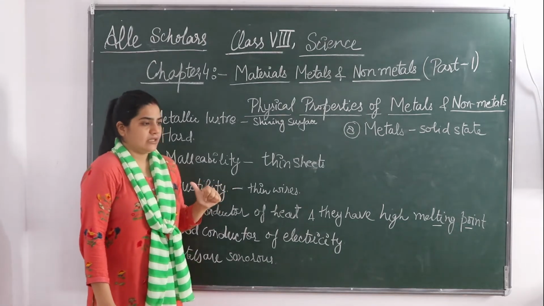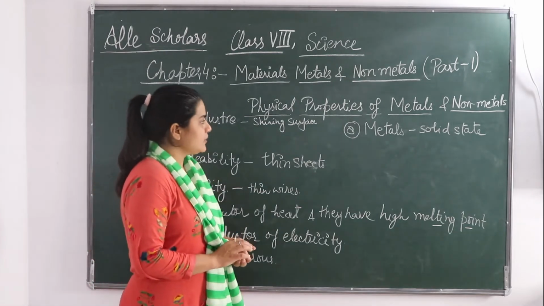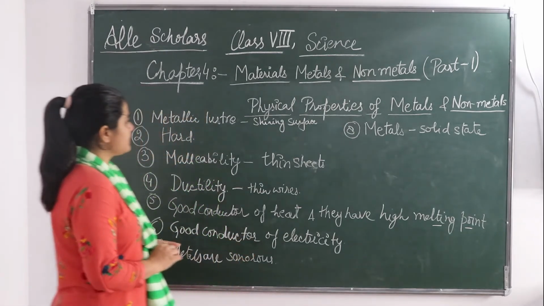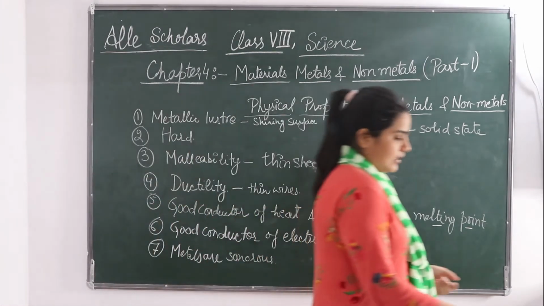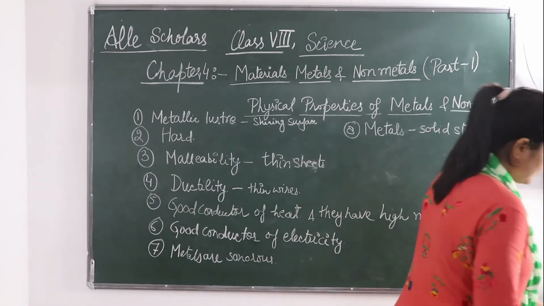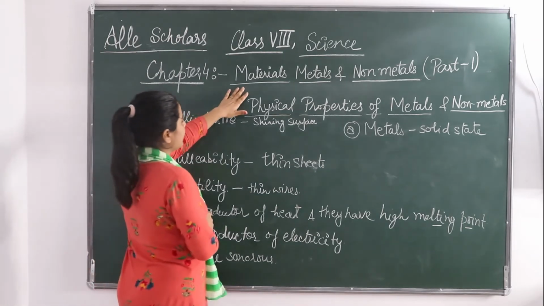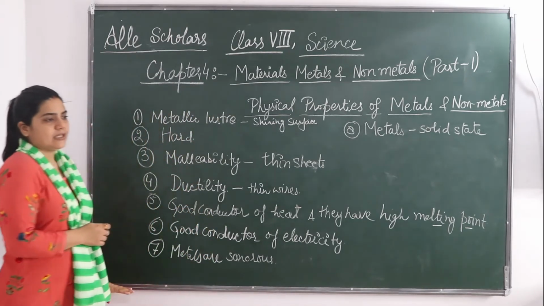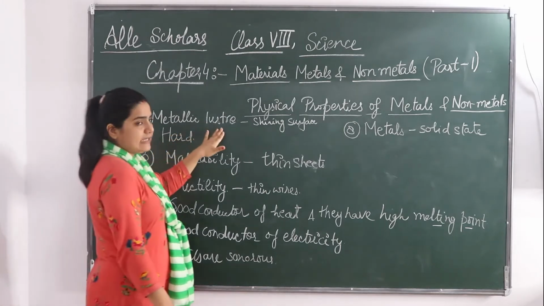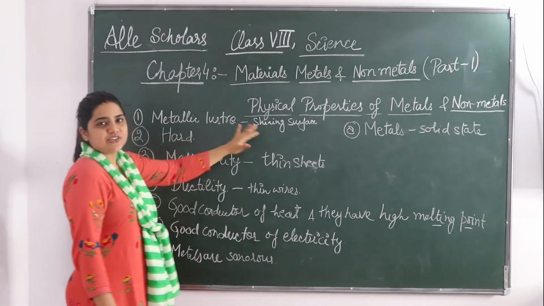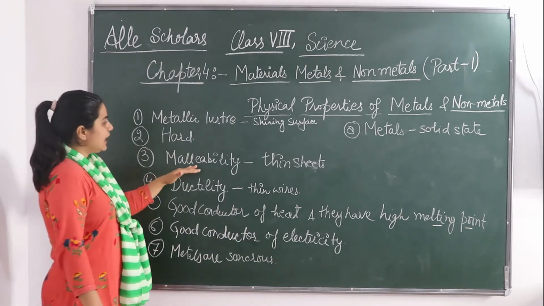Okay, so this was about metals. We have seen the different properties of metals. We have seen how all those materials which possess these properties are generally called metals. That is, they have a metallic luster property, means they are shiny in nature. They have a hard surface.